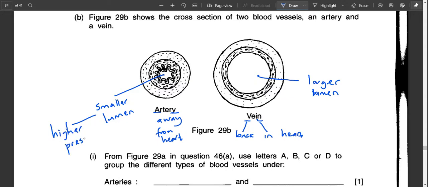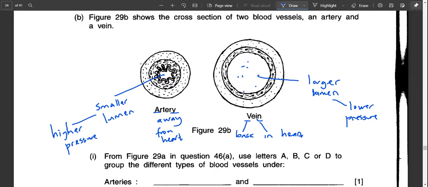So the blood will flow under higher pressure because there's not enough space there. While for this one, there's a lot of space for the blood to flow, so it will be much more relaxed. So there is lower pressure for the vein. Other than that, the vein goes back to your heart. Therefore, it shouldn't be under high pressure. If not, you can have a heart attack. So we want to avoid that.